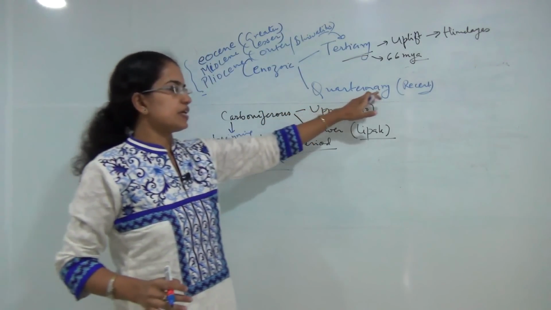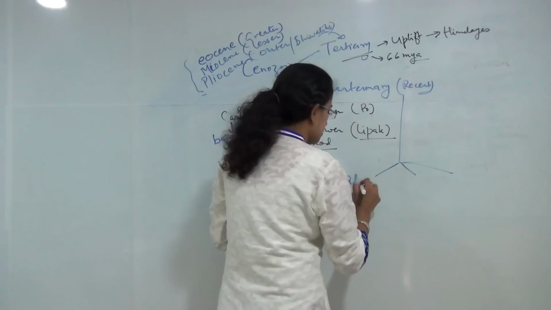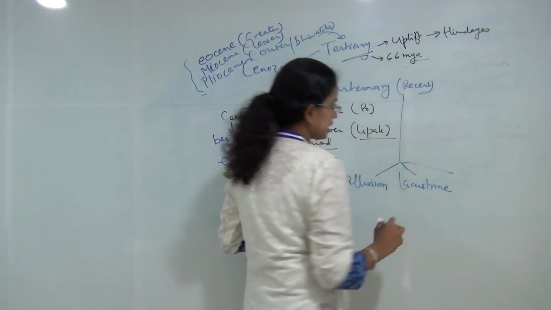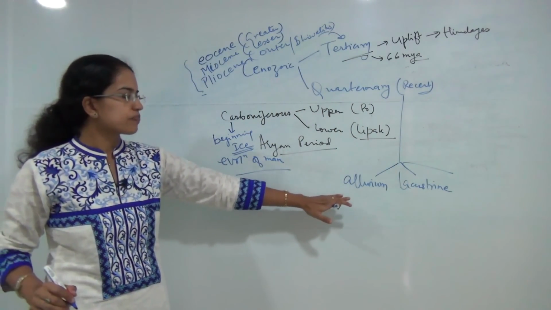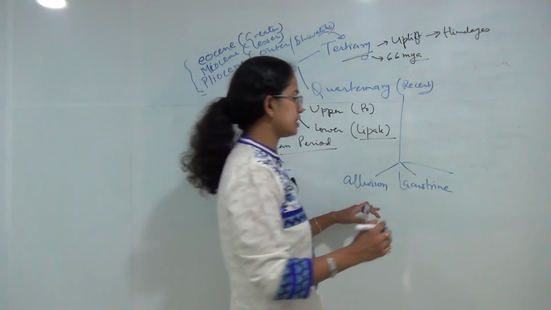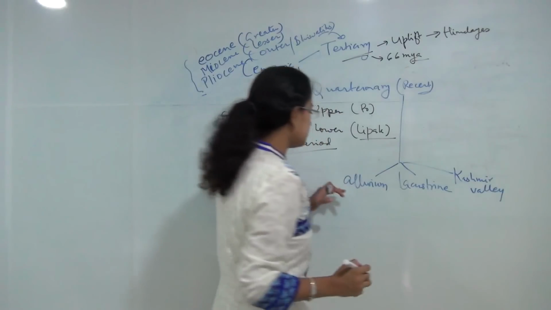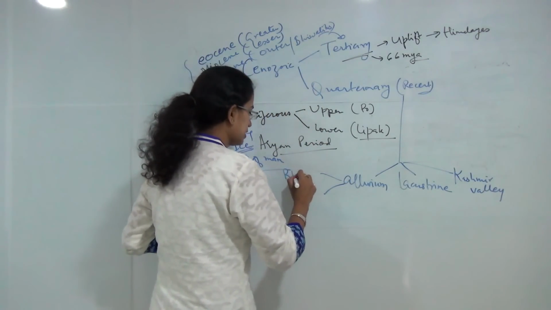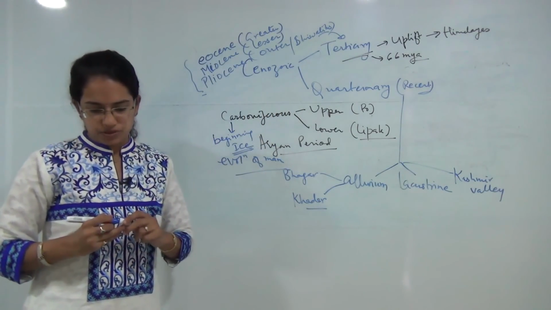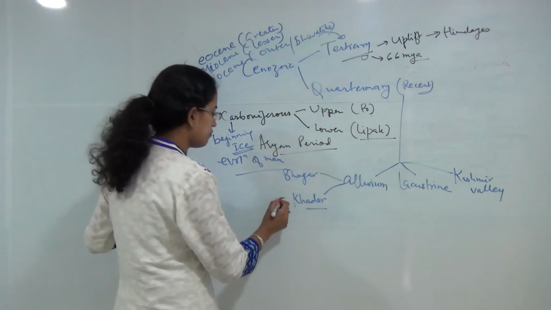Then came the quaternary phase, which is the most recent, and this was further subdivided into three. You have the alluvial deposits, the lacustrine deposits. Now as the name suggests, alluvial deposits is known for the alluvium that has been deposited. Lacustrine deposits are due to the lake formation, and finally you have the region of Kashmir Valley. Now under the alluvium deposits, it was two, Bhangar and Khadar. So Bhangar and Khadar are the two types of soil. Bhangar is the old soil and Khadar is the new soil. Khadar is the soil mainly found in the floodplain regions.